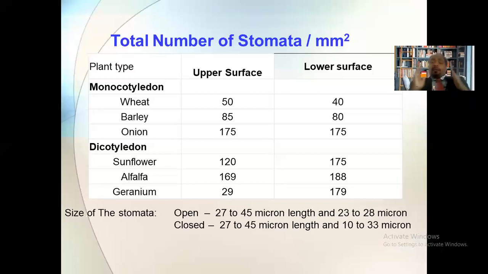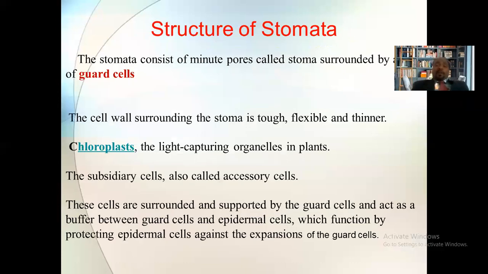So it is clear that the length of the stomata is the same in the case of open as well as closed stomata, but the width of the stomata is different. Okay, the width of the open stomata is always more than the width of the closed stomata. Okay, now let's see the stomata. How is the structure of the stomata, how is it formed? Remember that the stomata is formed by the stomatal complex, particularly, it is formed by three main components.